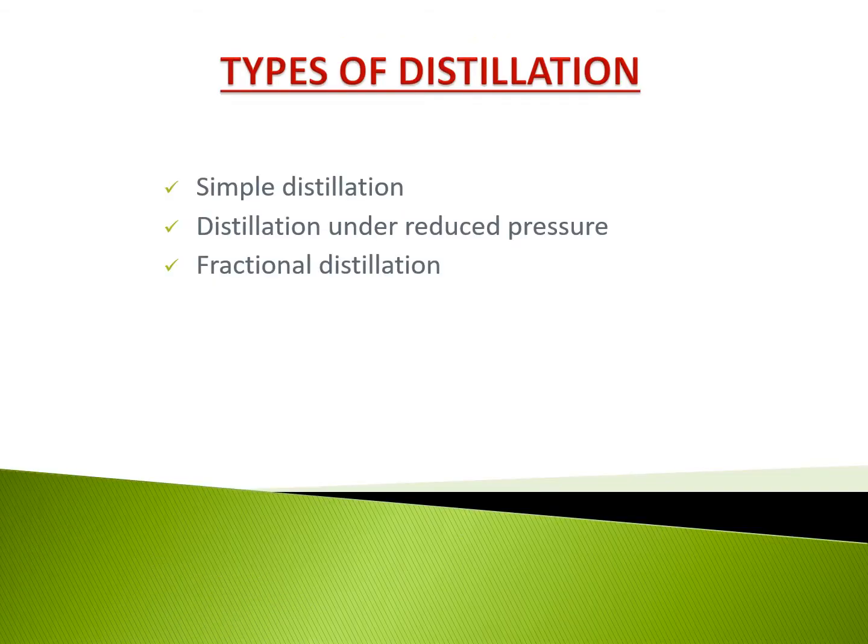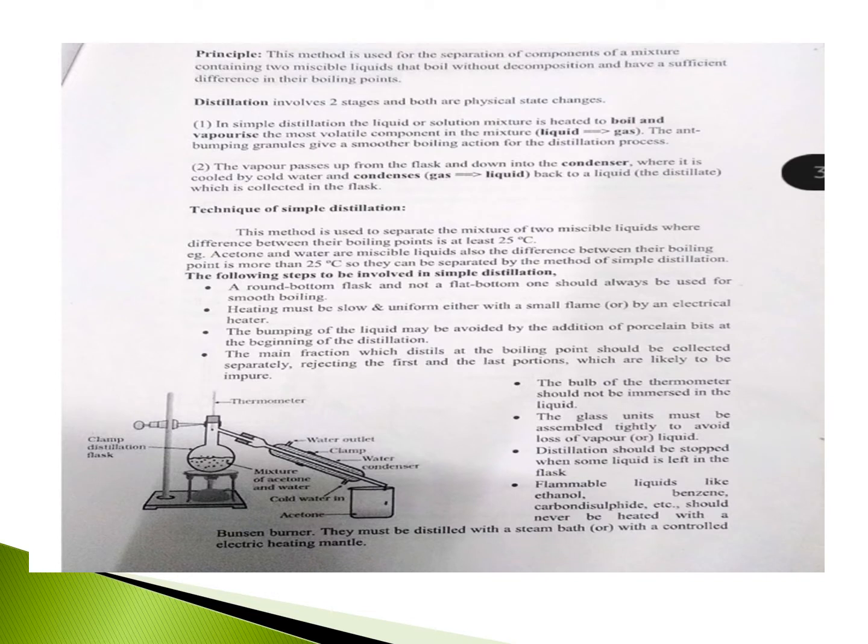Types of distillation: simple distillation, distillation under reduced pressure, and fractional distillation. The principle of the simple distillation method is used for the separation of components of a mixture containing two miscible liquids that boil without decomposition and have a sufficient difference in their boiling points. So the distillation involves two stages. The first stage is the simple distillation technique.